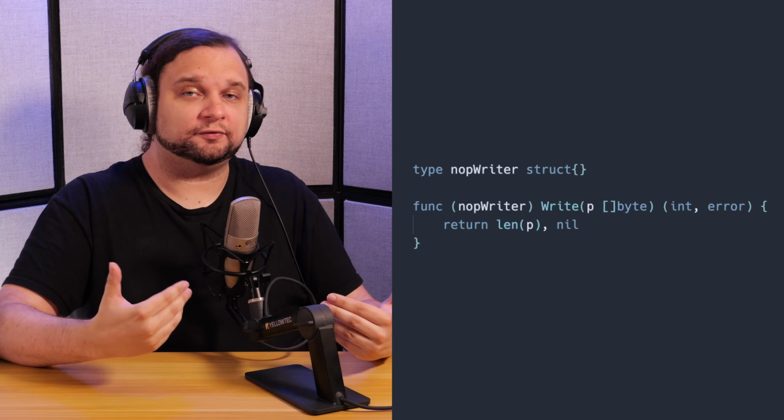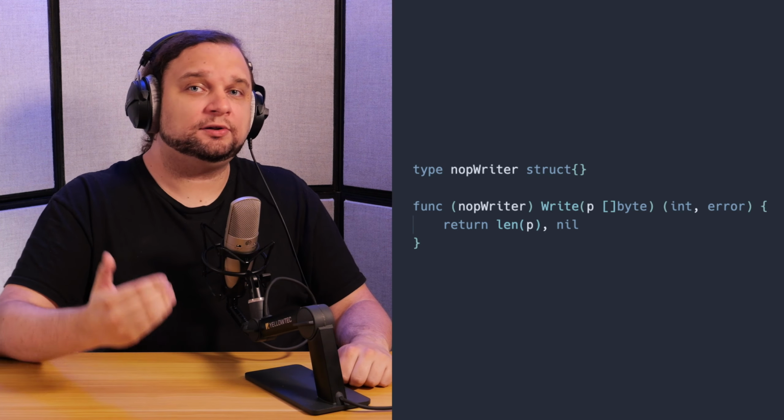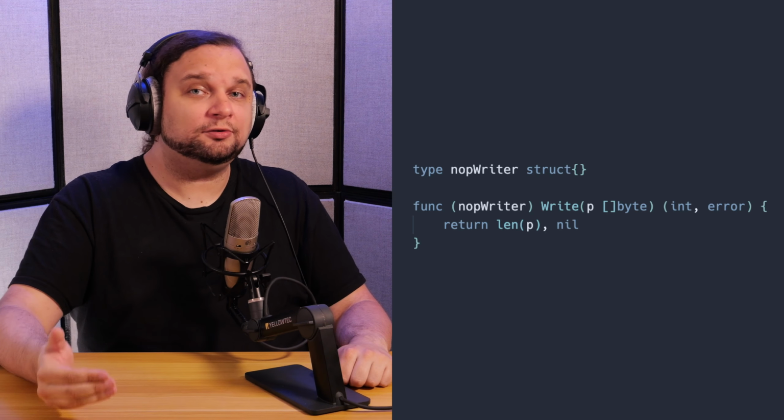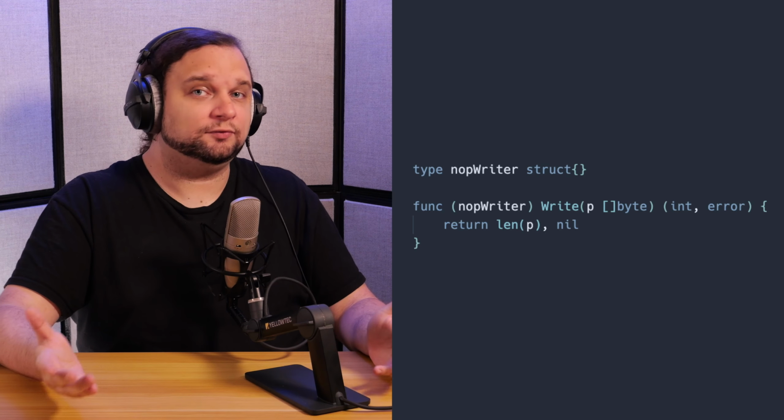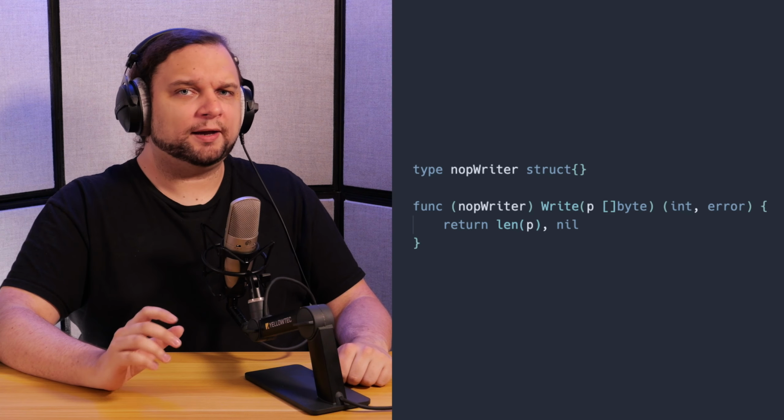For example, if you need to declare a type that doesn't contain any data but needs to have a method set, say if you need something simple that needs to fulfill an interface, using the empty struct as the underlying type of that new type is the most memory efficient way of doing this. There was also a package that took advantage of zero-sized things to provide something to range over that only takes up a constant amount of memory.